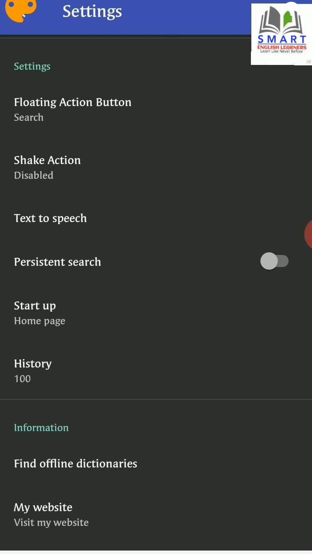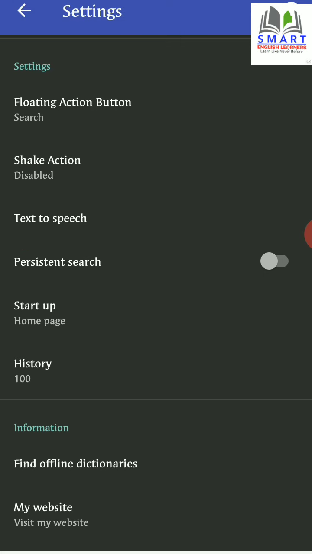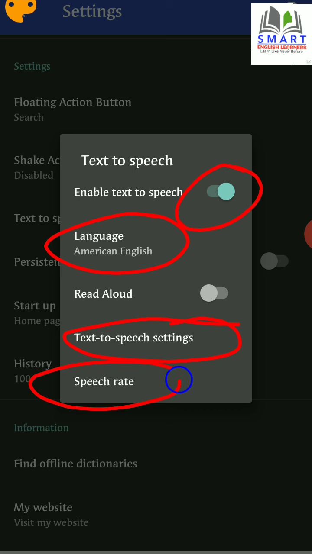What is more important here is this one, text to speech. If you open it, you see here there is an option. I suggest you turn it on, enable text to speech. Then language, you can set a language of your choice, and most importantly text to speech settings and speech rate.